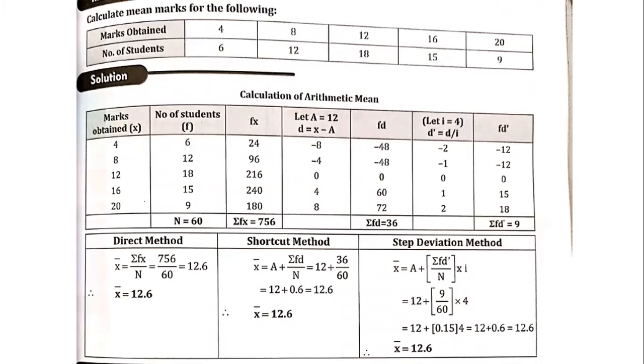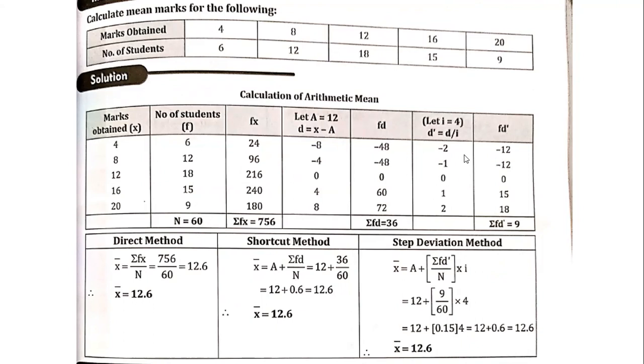Now, similarly, we can take the step deviation method and calculate, or you can take the shortcut method to calculate. You can see here in the shortcut method we are using d is equal to x minus a. So each of these individual values x is subtracted with an assumed value. Here the value which is assumed is 12. So x minus a, you will be getting these values: minus 8, minus 4, 0, 4 and 8. Then based on f into d, that is f into the deviation, we will be getting sigma fd equal to 36. So by using the shortcut method formula, you'll be getting 12.6.